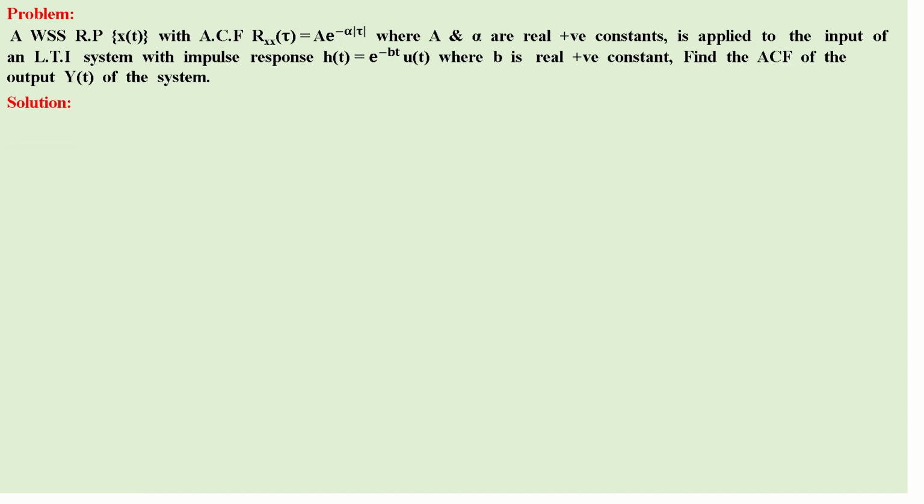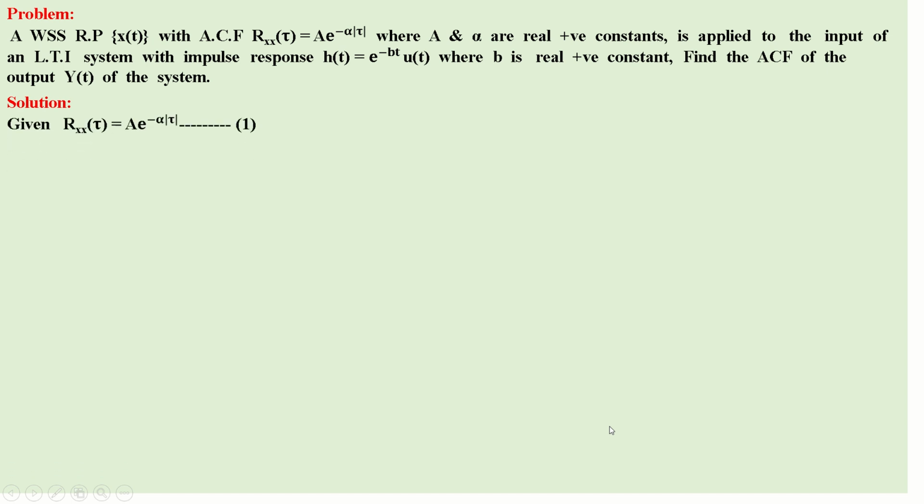Next problem. A WSS random process x(t) with autocorrelation function Rxx(τ) = A e^(-α|τ|), where A and α are real positive constants, is applied to the input of a linear time invariant system with impulse response h(t) = e^(-bt) u(t), where b is a real positive constant. Find the autocorrelation function of the output y(t) of the system.